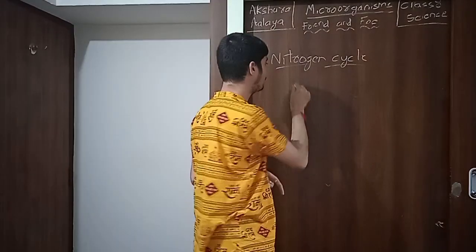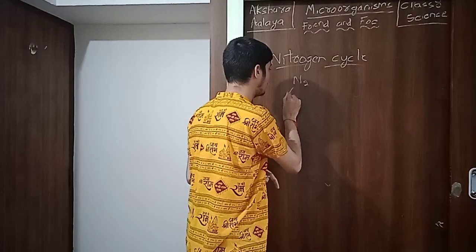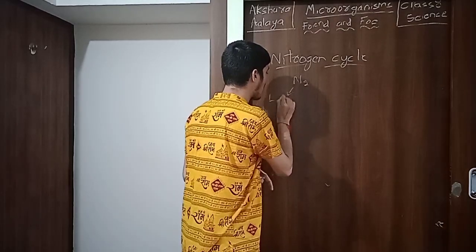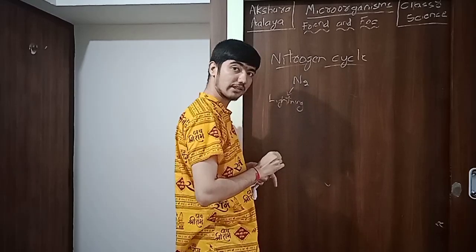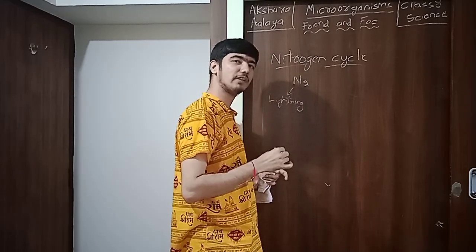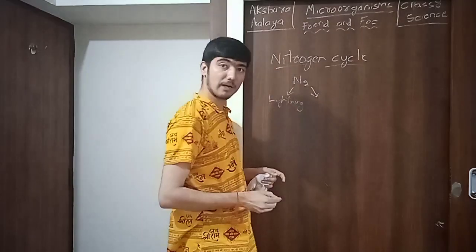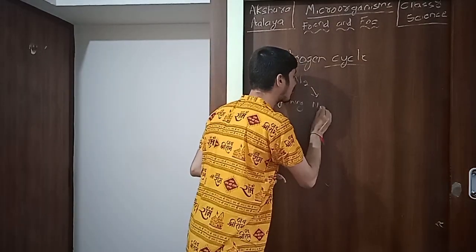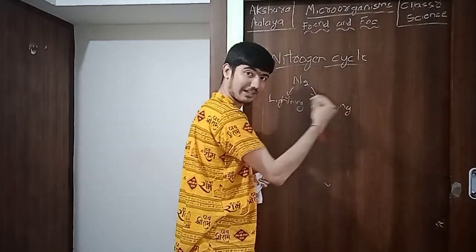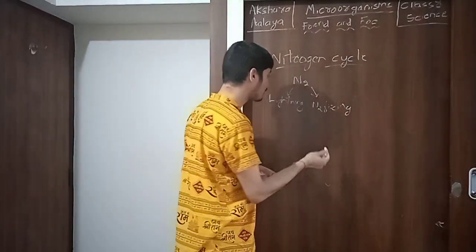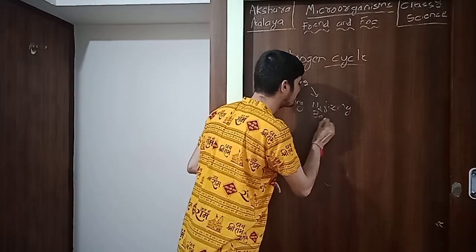Atmospheric nitrogen will be fixed by two means. One is by lightning. Lightning, as it gives high energy, nitrogen will be fixed. In that case, only 10% of nitrogen fixation is done by lightning. The majority is done by nitrogen fixing bacteria, N2 fixing bacteria, like rhizobium and azospirillum. Many nitrogen fixing bacteria are there.